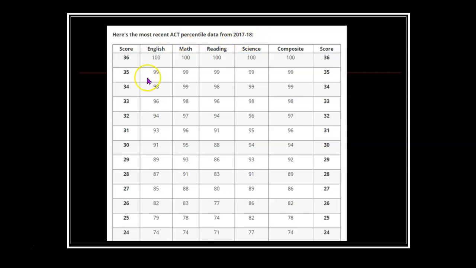If you took the ACT test in that year and got, say, a score of 24 on the English ACT test, this table says that corresponds to the 74th percentile, and that would tell you that your score on that test was higher than 74% of the people who took that test. So percentiles tell you how high your score is relative to all the other people who took that test, what percentage of them your score was above.